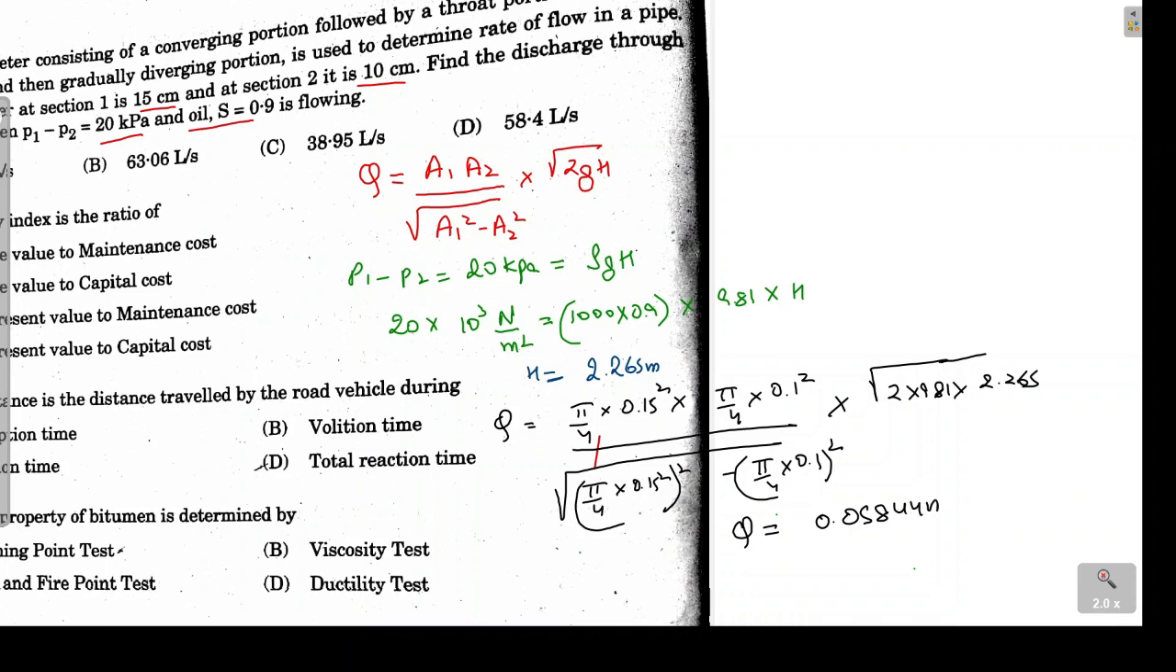On solving from here we get the value as 0.05844 meter cube per second. But the options are given to us in liter per second. So for liters we have to multiply this by 10 raised to power 3.